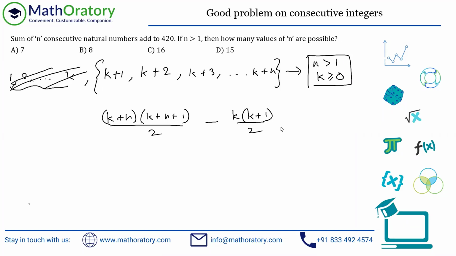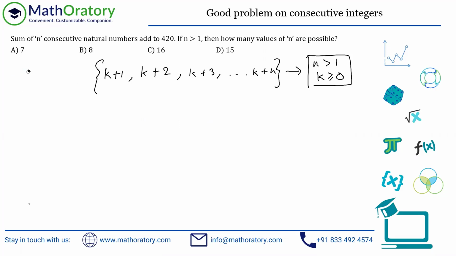You can do it in other manners as well. You can use ideas of AP. I will typically use that in this particular case, because I don't want to solve with this expression. I'm showing you another angle to add this sum, and that is the fastest way actually, if you understand the AP idea. There are n numbers here, first of all. The number of items into the average will always give us the sum of the numbers, right? So the number of terms is n, and the average is the average of the first term and last term for an AP. So the first term is k plus 1, and the last term is k plus n, divided by 2.